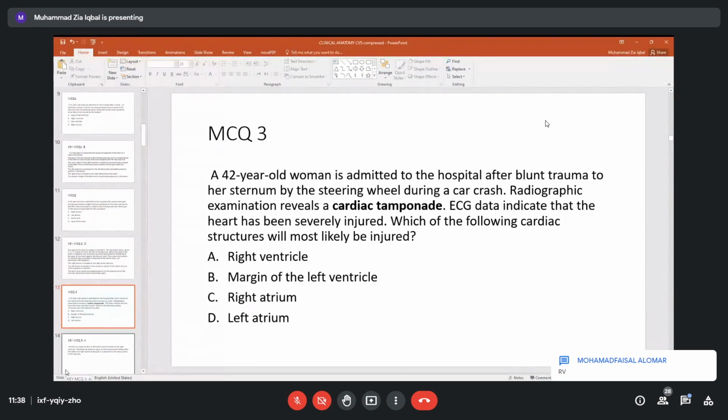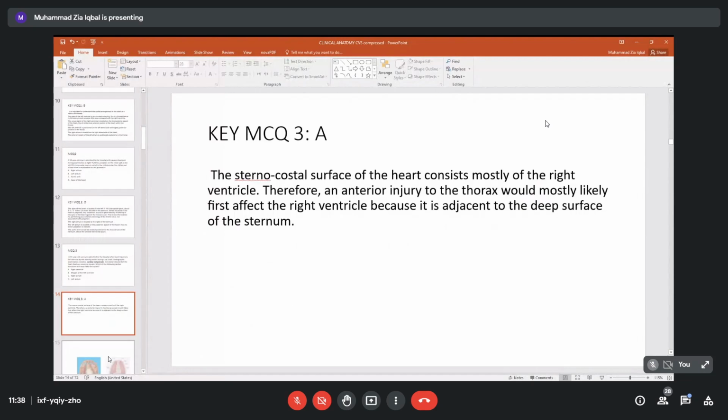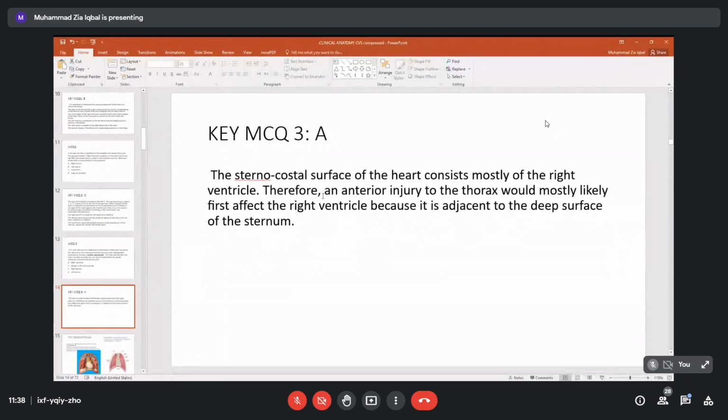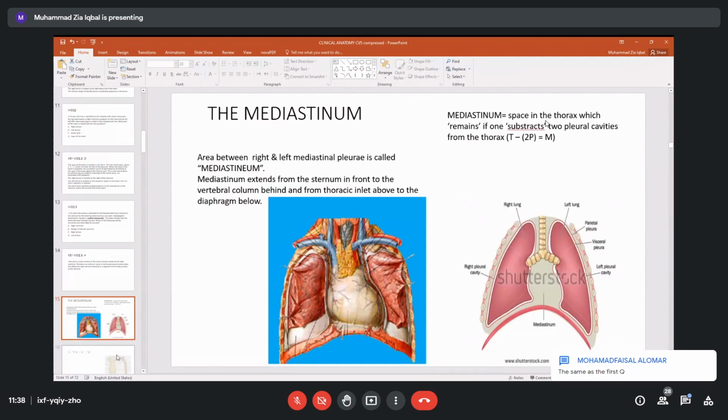Let us see the answer. This is actually the first one, the sternocostal surface of the right ventricular portion. Okay, so this was just for 4 slides. Let us go to the next.